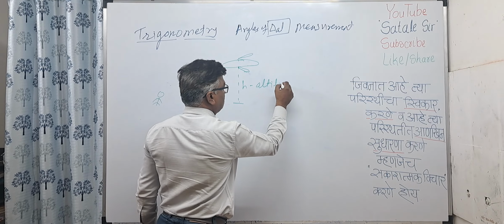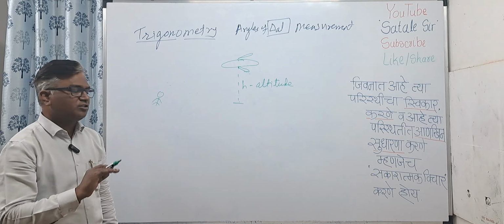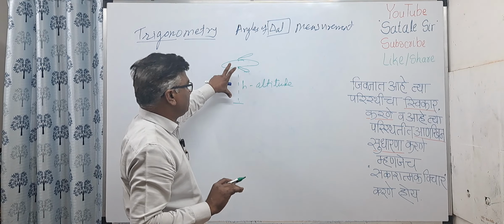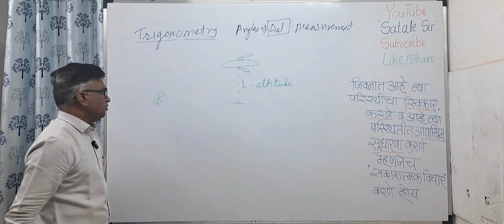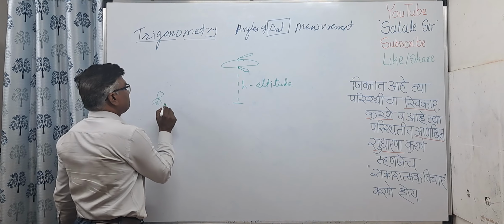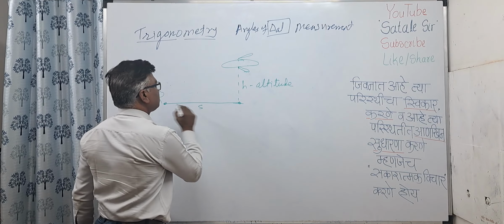Okay, it is altitude. Altitude means what? It is the distance over the surface of Earth or the sea. Above sea level, generally, this altitude is measured. Let us suppose this altitude is h. Okay. Now the distance between this person and this point, let us suppose, is some distance s.